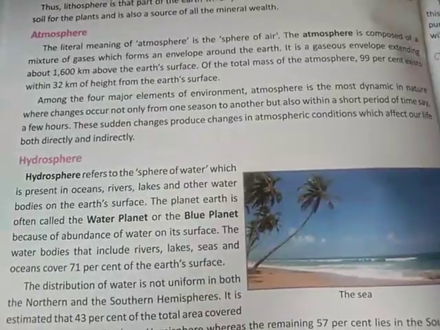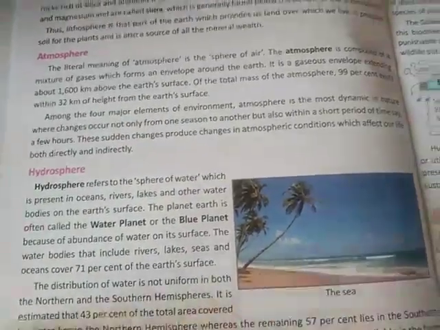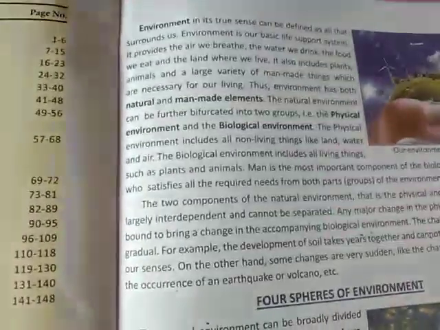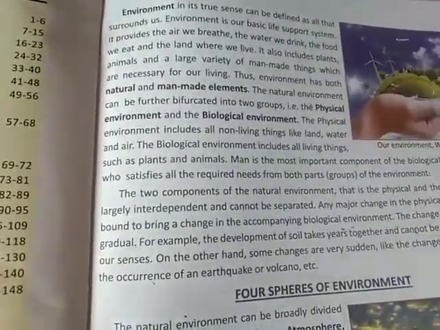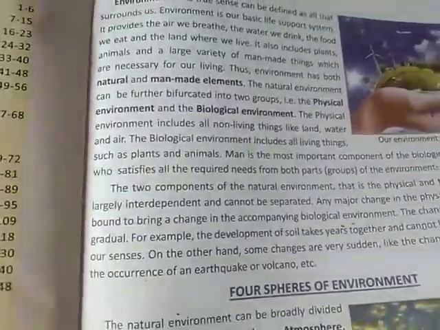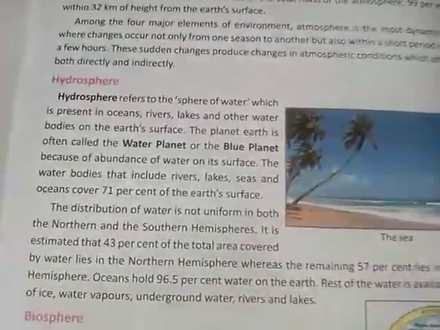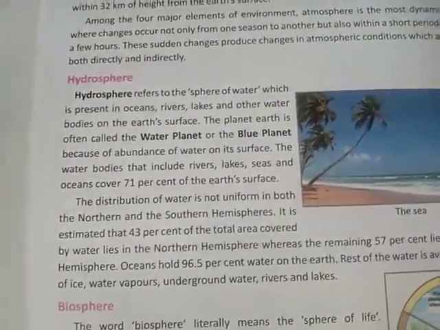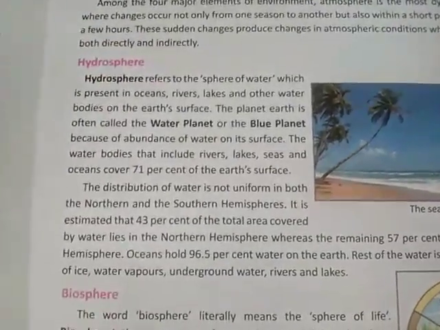Good morning, students. In the previous video, we started the chapter. The name of the chapter is Components of Environment, in which we have studied about environment and its components. Now, we are studying four spheres of environment, in which we have studied atmosphere. So, today we are going to start with hydrosphere. Lithosphere we have studied, atmosphere we have studied, now hydrosphere.